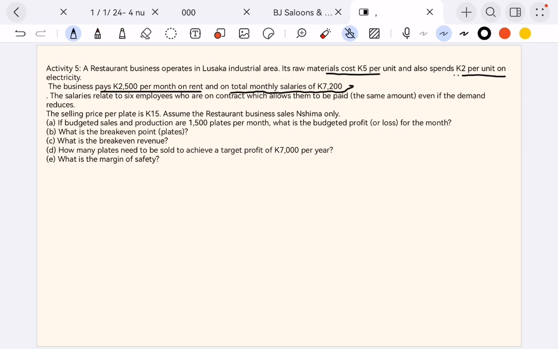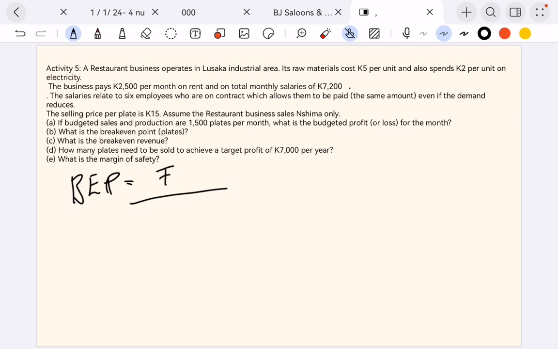So this topic relates to BEP, break-even point, which we are building from the previous video, but I'll explain it as if it's for the first time. There is also this issue of profit and loss, which we will look at. The first thing that we need to look at is that the BEP is given by fixed cost over contribution margin. The contribution margin is selling price minus variable cost.